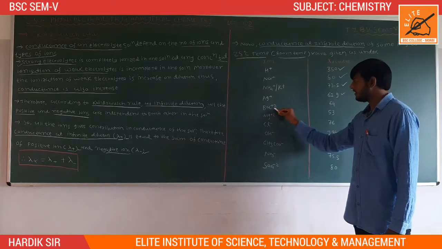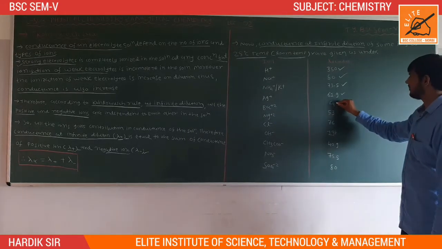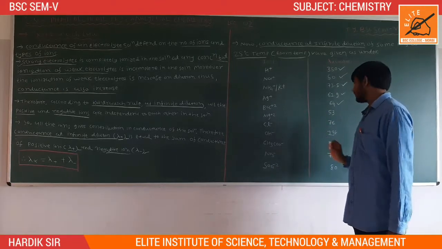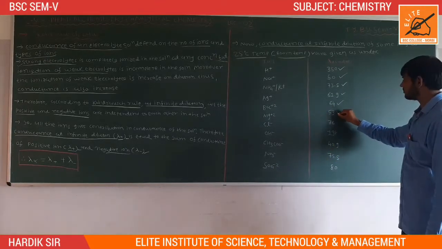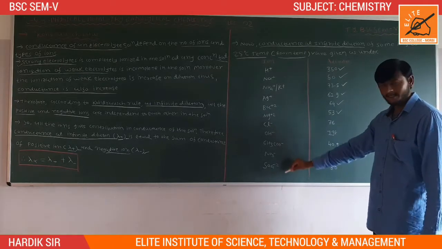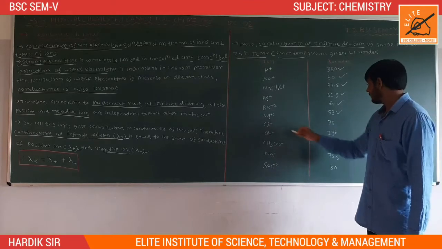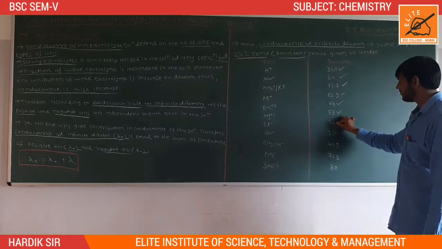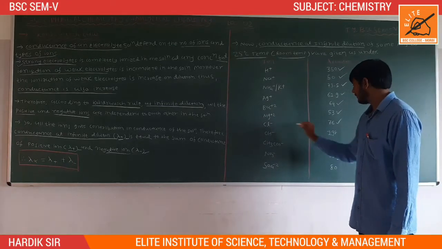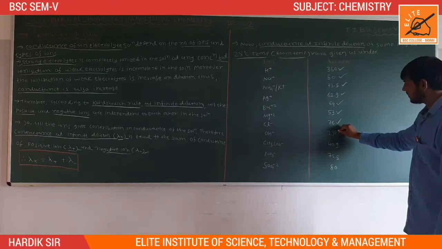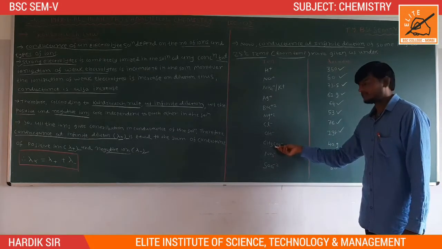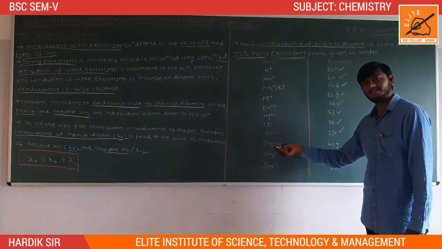Now the barium Ba2+ ion, the lambda infinity value was 64. The Mg2+ ion, magnesium, has a lambda infinity value of 53. Now some examples of negative ions. First, chloride, with lambda infinity value 76. Second is the hydroxide ion, with lambda infinity value 198. Then the acetate ion, CH3COO-.